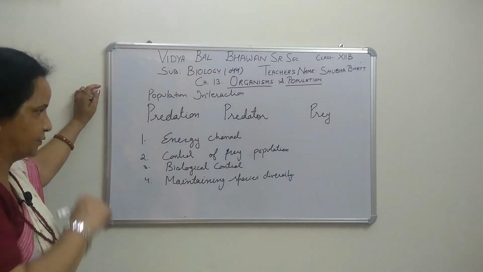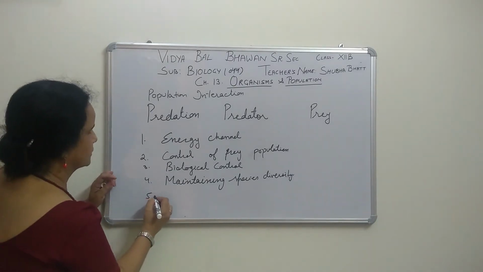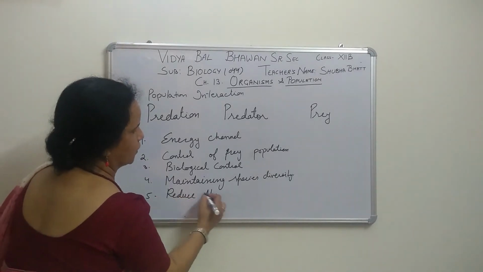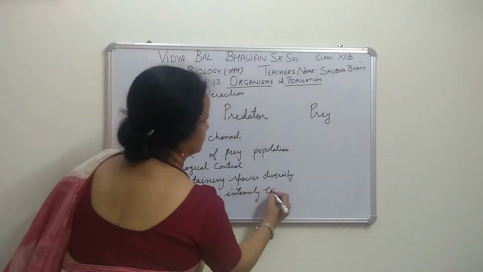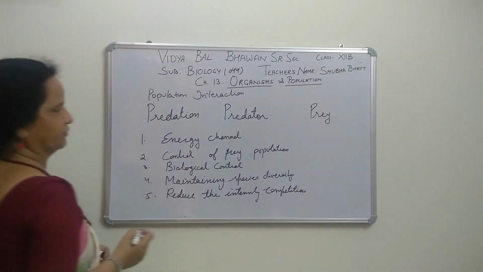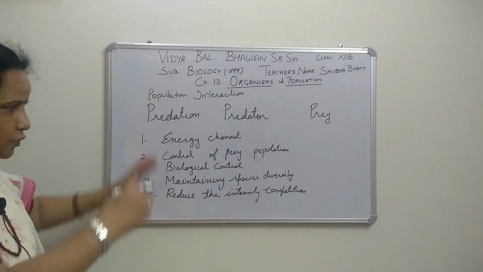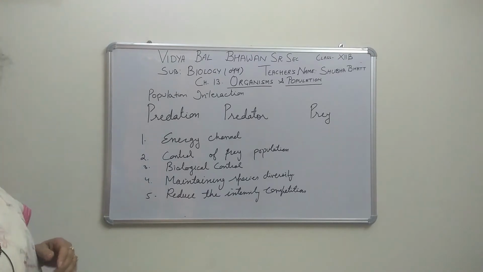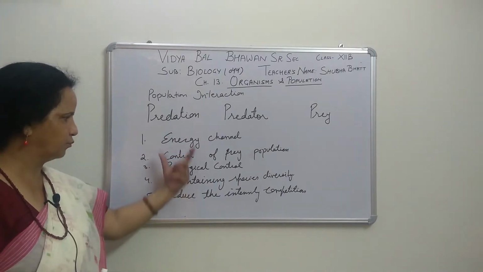Now the fifth one: it will reduce the intensity of competition. One by one we will take these, right? There are 5 advantages of predation. It is given in your book also, but you can mark it in paragraph form. When you read, you can mark it as points also. All those points I have taken from your NCERT book, but I am making them point-wise.